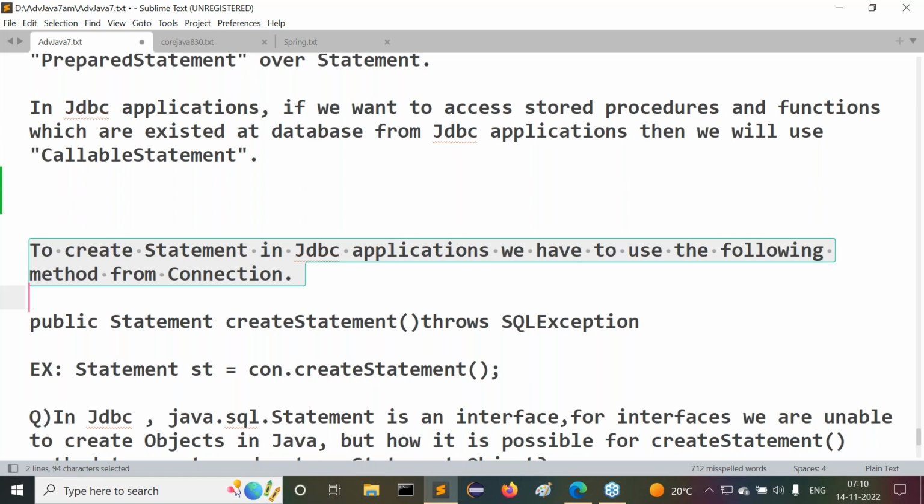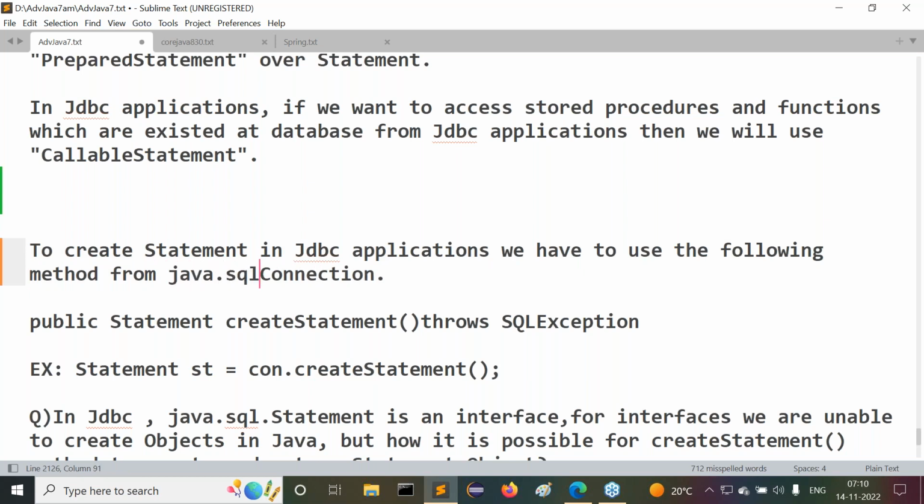Guys, now try to observe this clearly. To create a Statement object in JDBC applications, we have to use a method from the Connection. We have to use a method from Connection. What is this Connection actually?